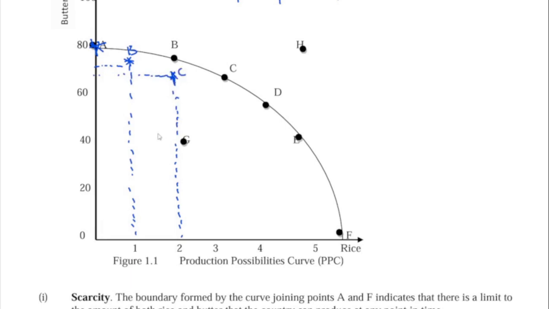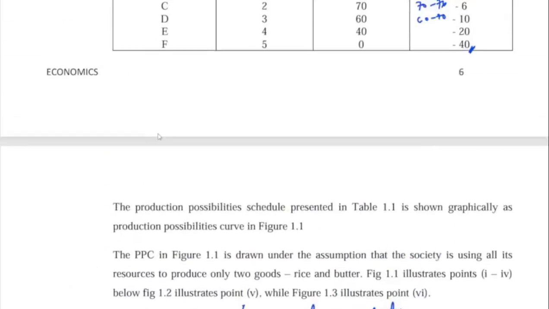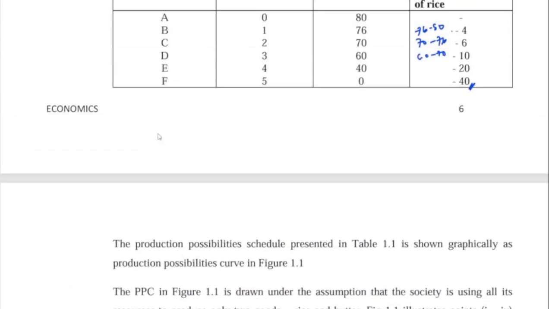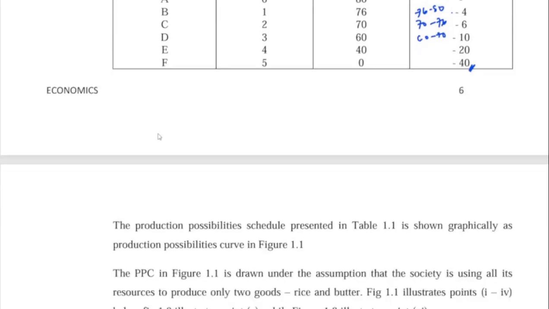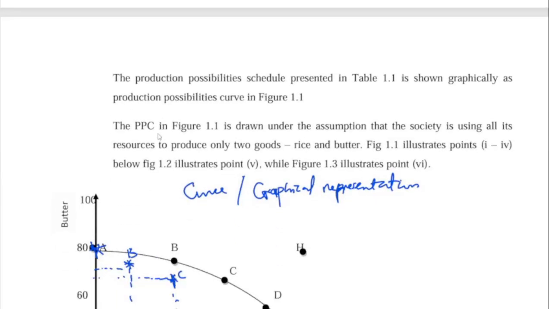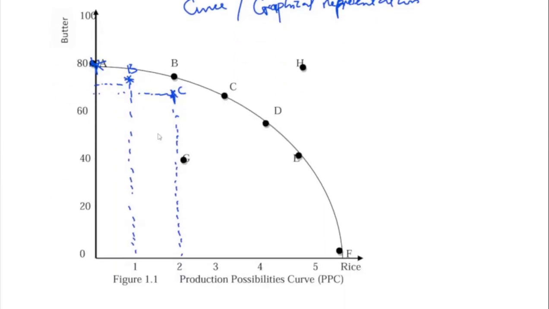Then we have 3, combination D. That's 3 bags of rice to 60 tins of butter. So it's at 60. Thank God we have 60. And this is 3, right? Correct. So this is 3. So this is a D.